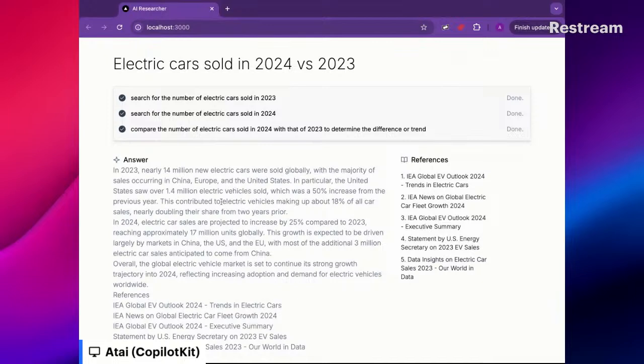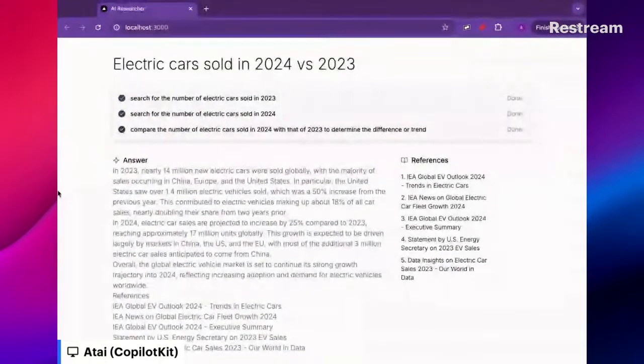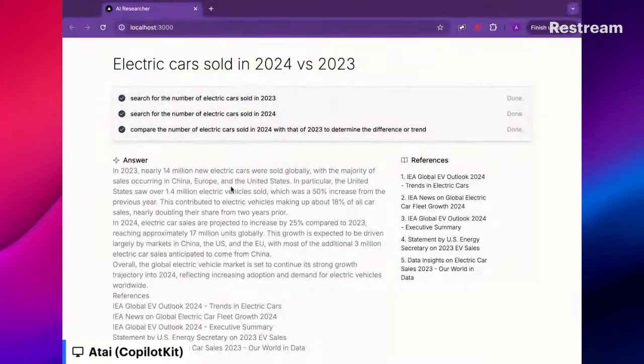And each one of these is actually its own native application UX component, right? This is not just chat UI. So this is how it works. Now, this is the end result. Now let's dig in and see how we actually build this. And this is really something that took us literally a few hours to build end to end, everything included. And so it's very straightforward using co-agents and the ecosystem.